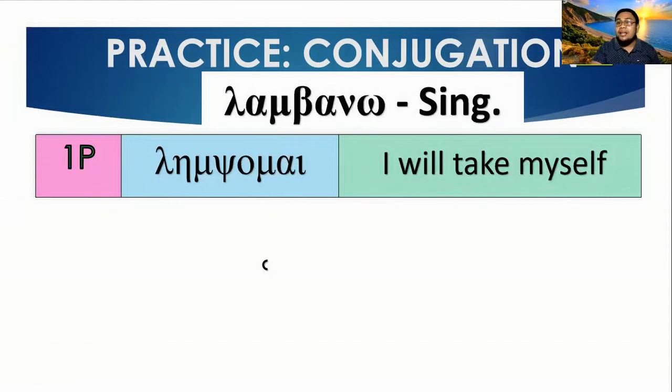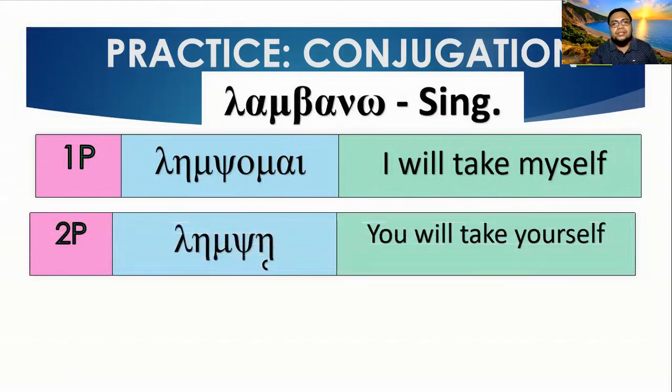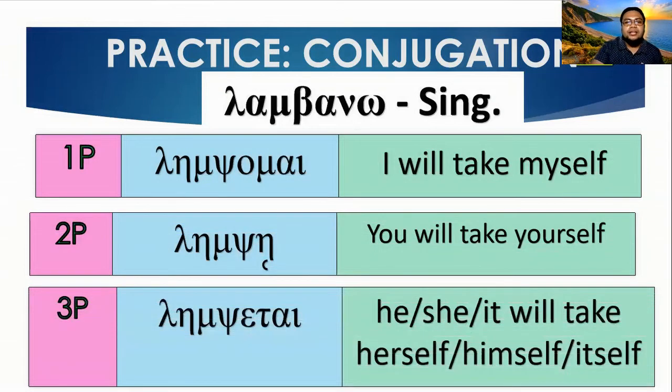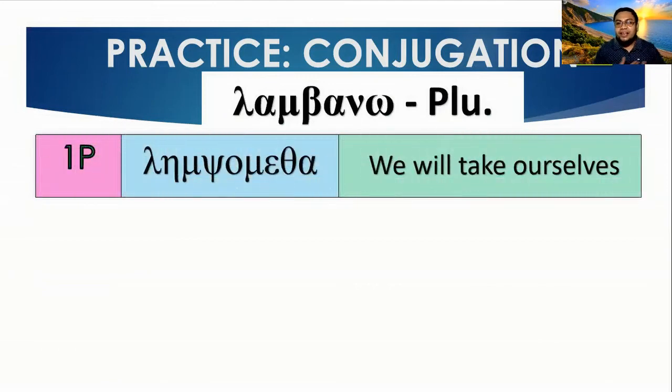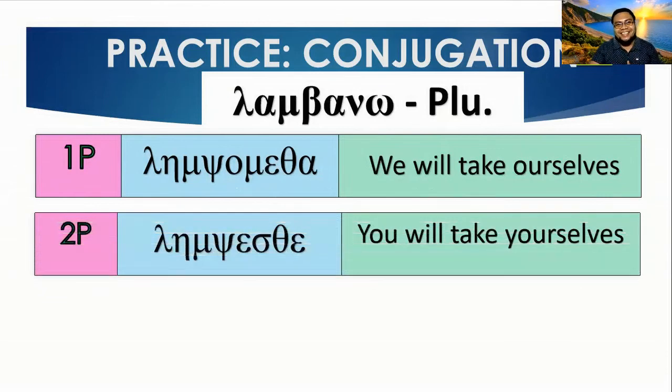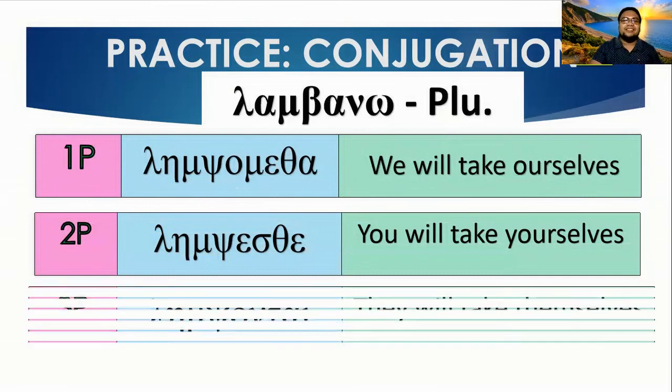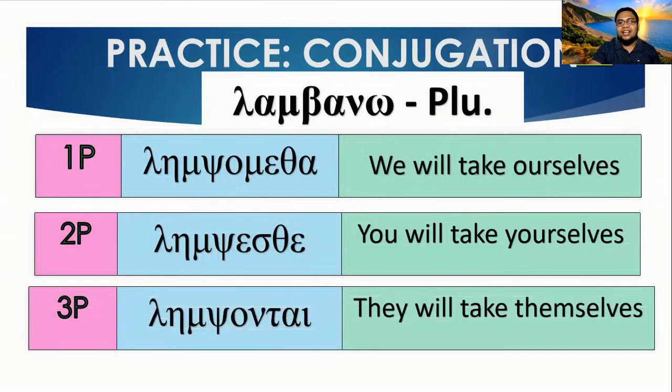It means I will take myself. In the second person, lempse, you will take yourself. Third person, lempsetai, he, she, it will take himself, herself, or itself. For the plural, it is lempsometha, we will take ourselves. Second person, lempsesthe, you will take yourselves. And third person, lempsontai, they will take themselves. So that is for the word lambano.